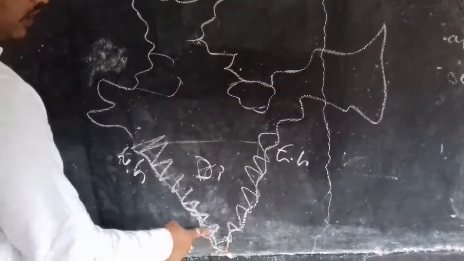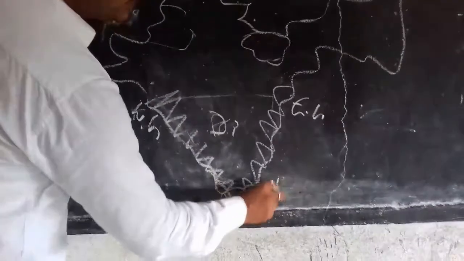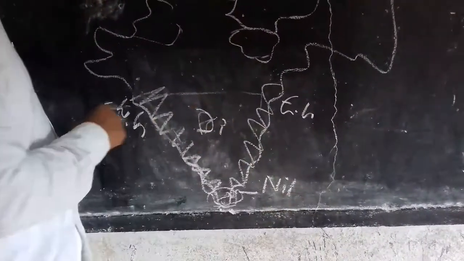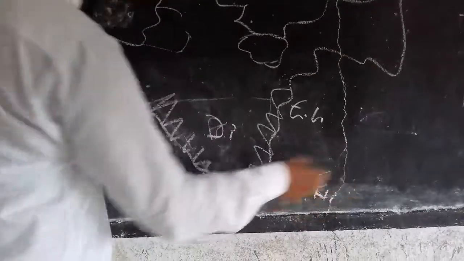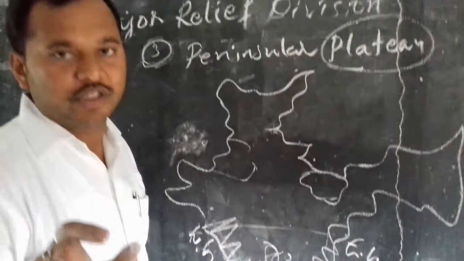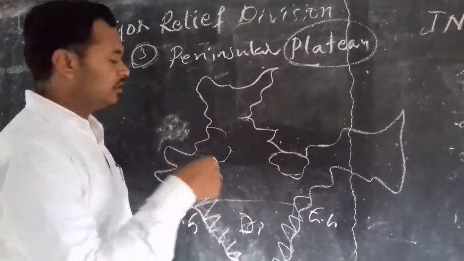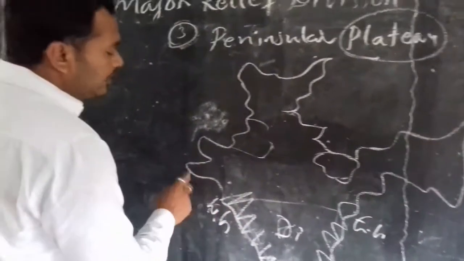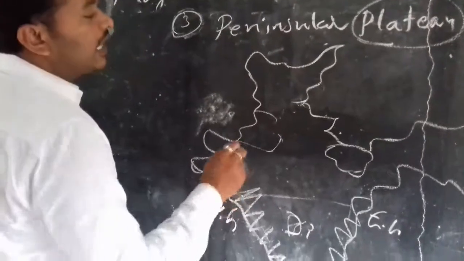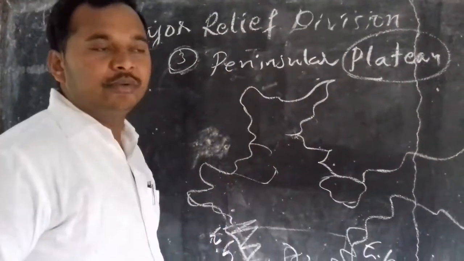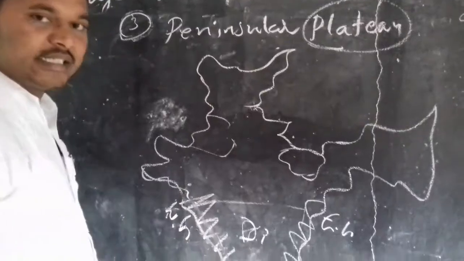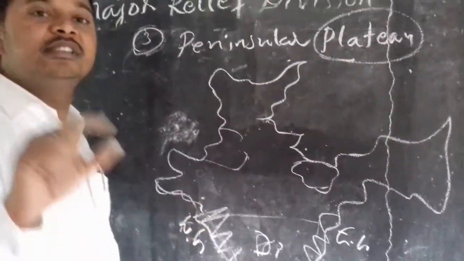These two meet here, at the Nilgiri Hills. See, I am writing the names in short, but I am pronouncing the complete name. It means they start from here, and in the peninsular plateau we came to know the Ghats, the physical features, and afterwards the rivers.